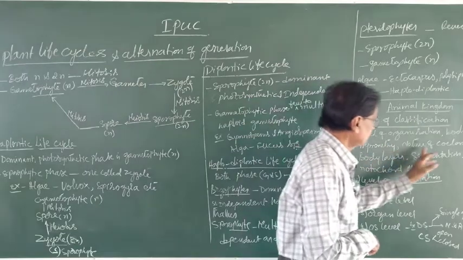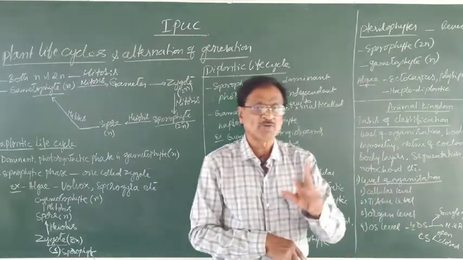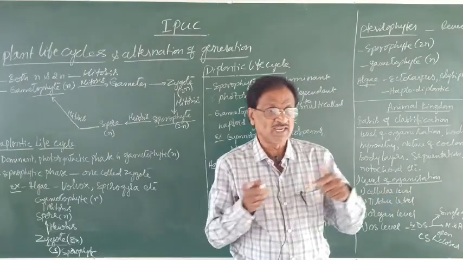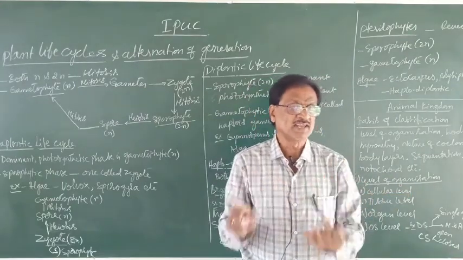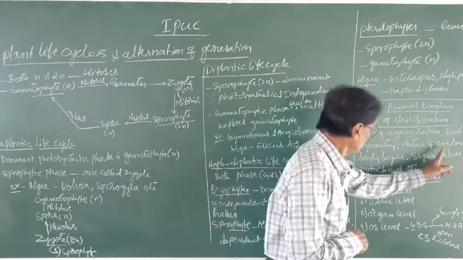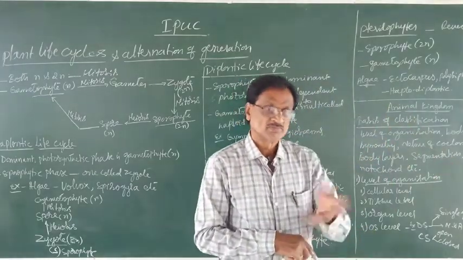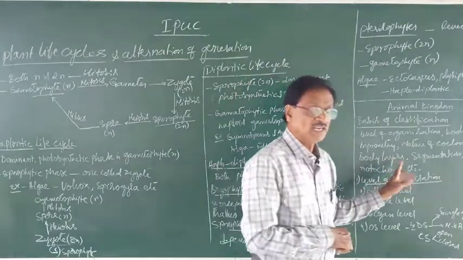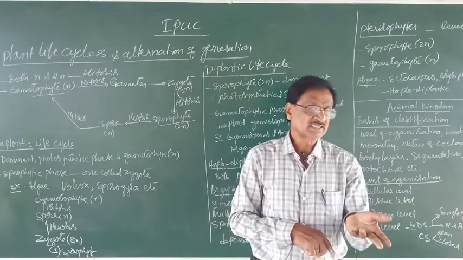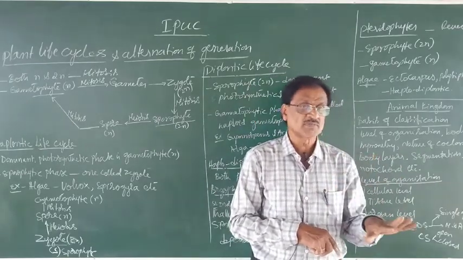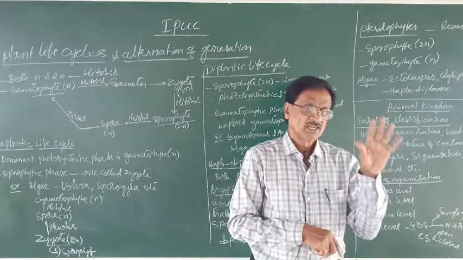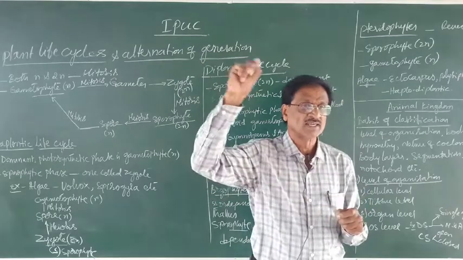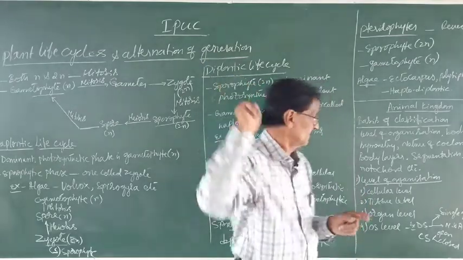The nature of coelom. Coelom is a body cavity found between what and what? Body wall and gut or alimentary canal. Based upon the nature of that coelom, the classification is also made. And then body layers. Body layers in the sense they are nothing but the primary germ layers. That is ectoderm, endoderm and mesoderm from which tissues and organs are derived or developed.